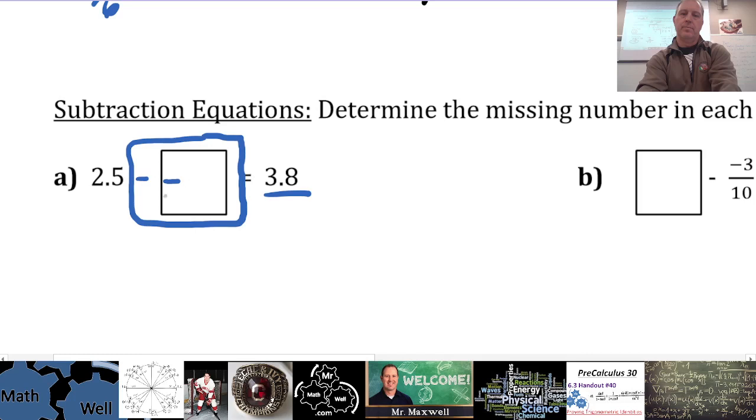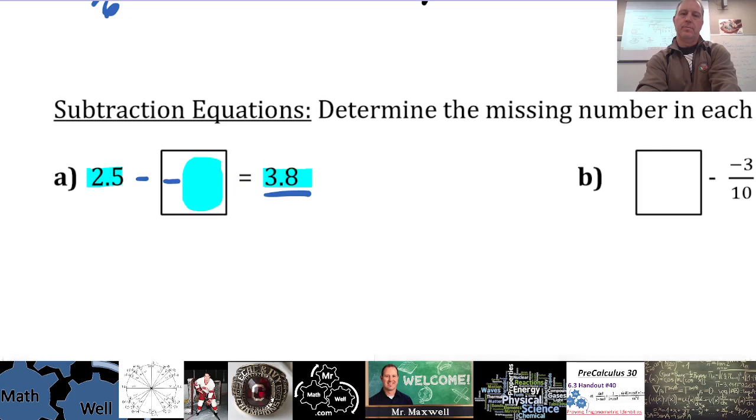All right. So yes, it's going to be a minus, or it's going to be a minus a negative, and that will turn into a positive. So you've got to think about this as 2.5 plus something will give us 3.8. You could do trial and error or use your intuition here. You could also turn this into a subtraction. We just want to find the difference between 3.8 and 2.5.